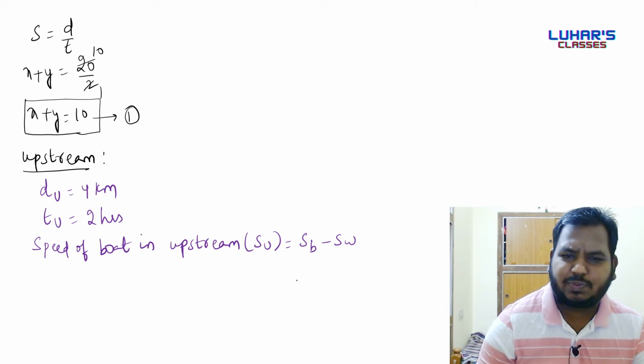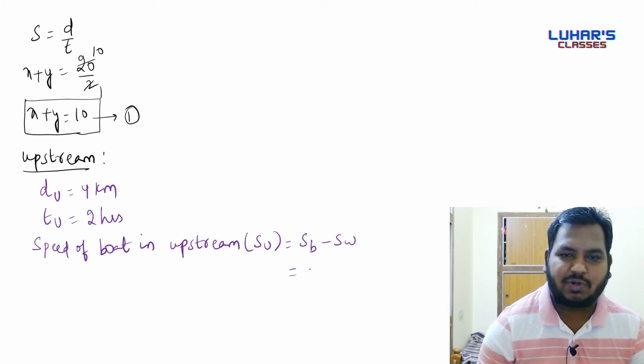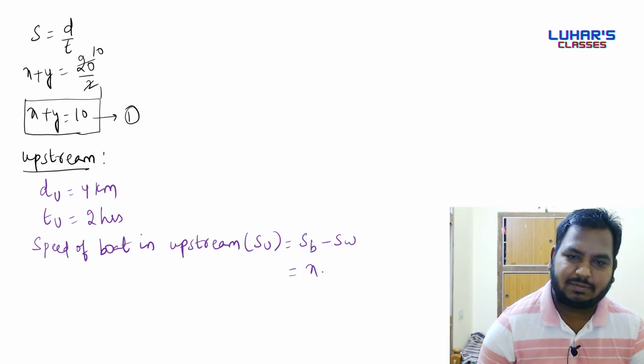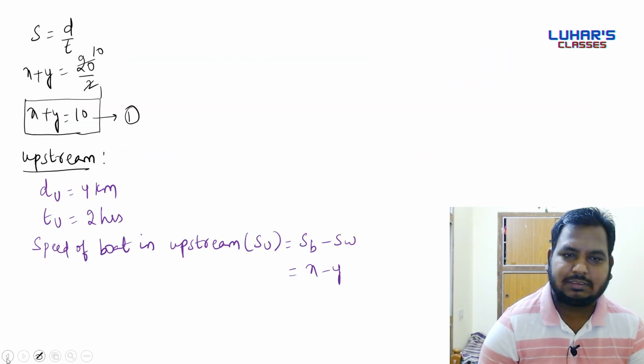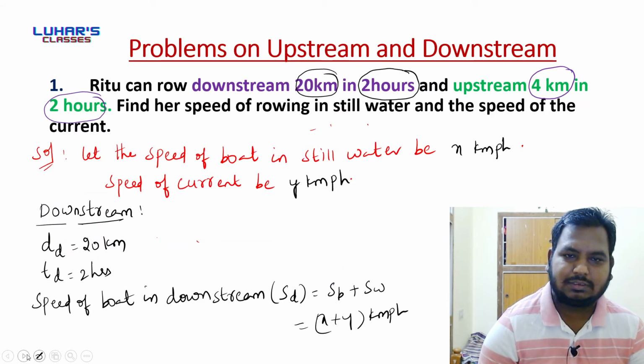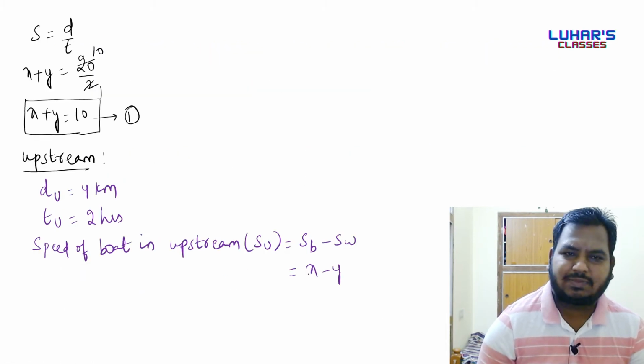Right. So now speed of boat minus speed of water. Speed of boat is X. Speed of water is Y. So now X minus Y kmph, kilometer per hour.